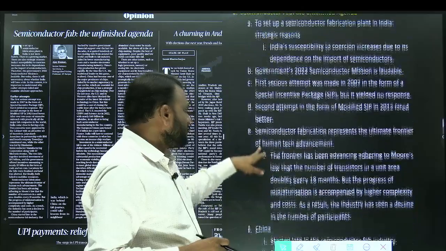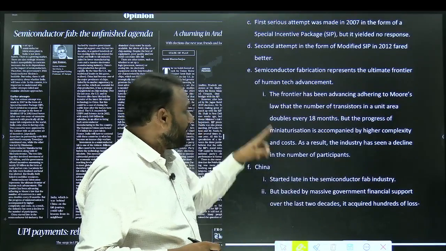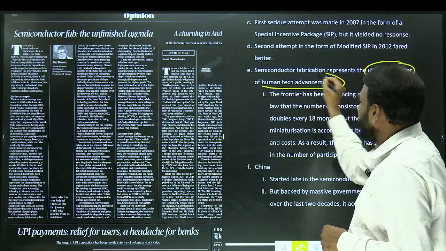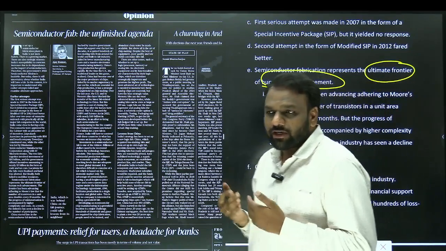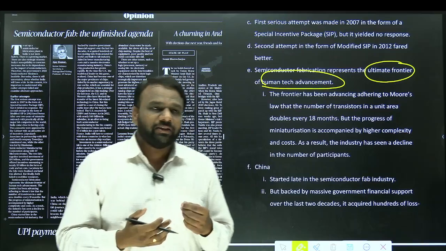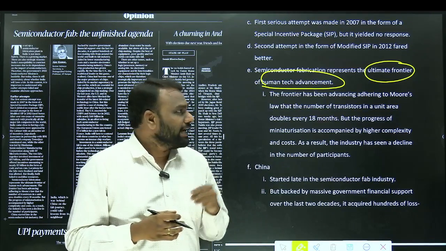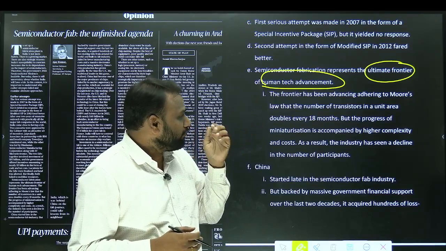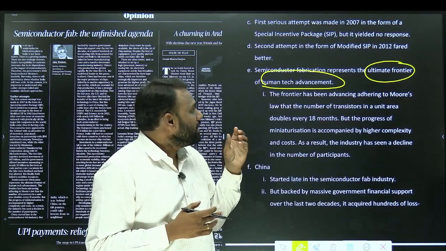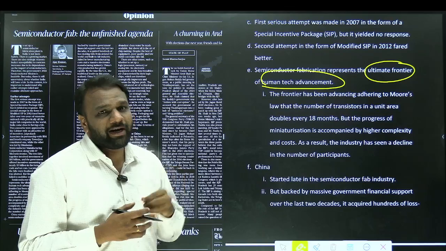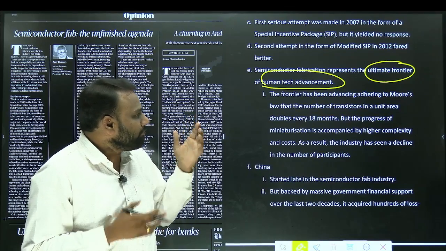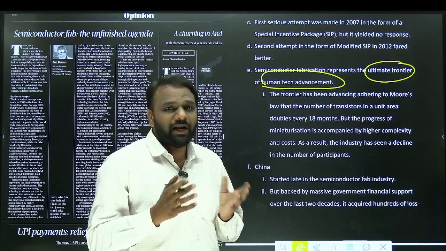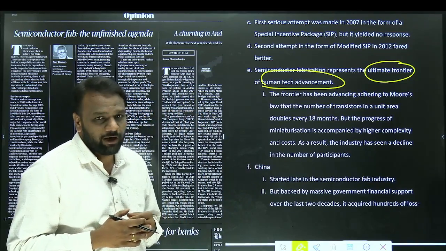Next, why is semiconductor important? It is said that semiconductor fabrication represents the ultimate frontier of human technology advancement. So we say that technological advancement is happening, but there is a threshold for everything. So the ultimate threshold when it comes to information technologies is the developments with respect to semiconductor fabrication. If at all we achieve the semiconductor fabrication indigenously, then it is the ultimate frontier of human technology advancement.